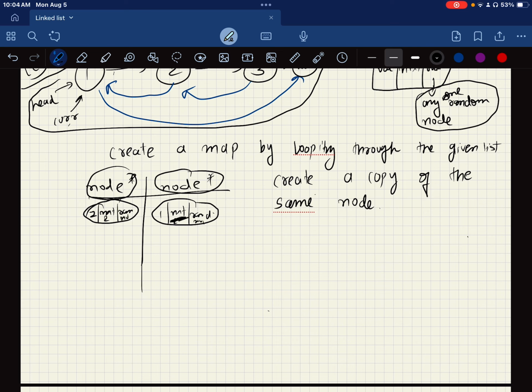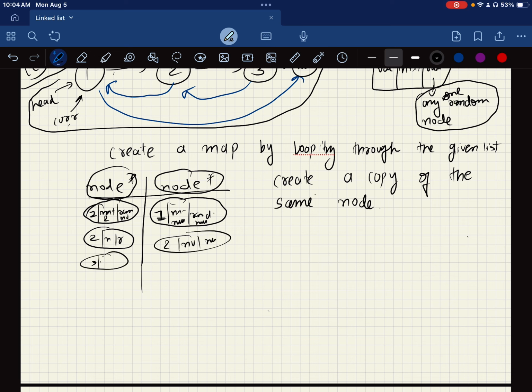Right now this will just be nothing, because then I'm just creating the same list again and again, right? I don't need to do that. This will be just a nil, and this will be nil. So I'm just making the value, just the value, and the rest is nil. So 2, next, random, 2, null, null. Okay, same with 3, next, random, 3, null, null, right?